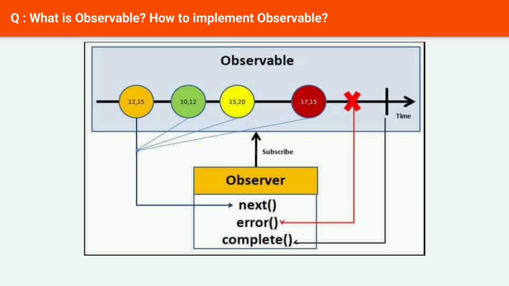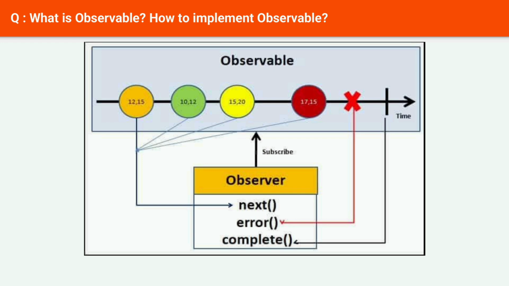Next. It is called after the execution starts, zero times or more than that. It is a mandatory notification for catching each value delivered. Error. This is an optional handler for catching error notifications. This notification halts execution while running instances of observable. Complete. It is an optional handler that notifies completion of executions. The currently delayed values continue to be delivered even when the execution is marked as complete.